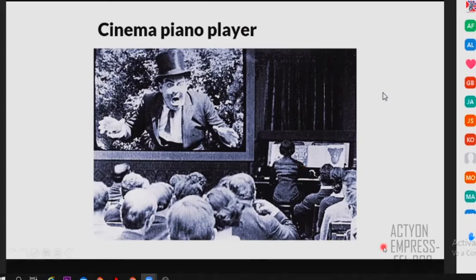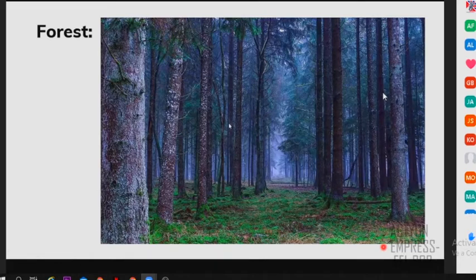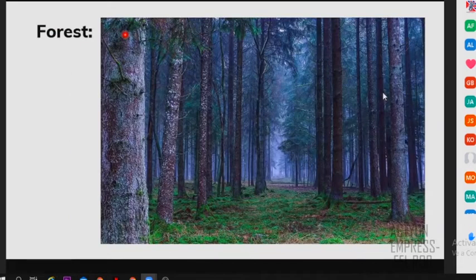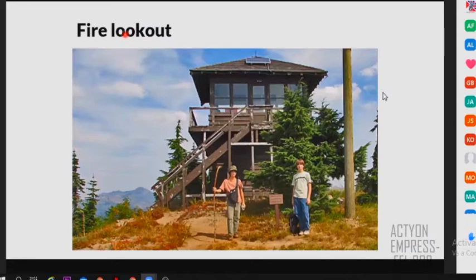Let me tell you about the job of Dana. This is a forest, right? As one of you mentioned, yes, she works in a forest. So as you can see in the forest, there are many trees, right? Lots of trees, lots of vegetation, right? And the job of Dana is this, fire lookout. What is a fire lookout? A fire lookout works in a place similar to this. So a fire lookout has to, as the word says, look, has to look if there is fire in the forest, right? So that is the job. It's an unusual job, but it exists, right?